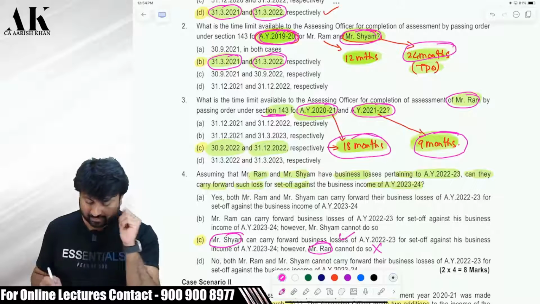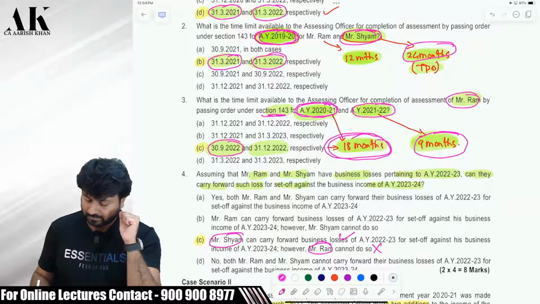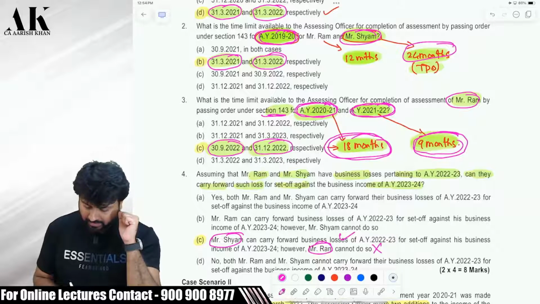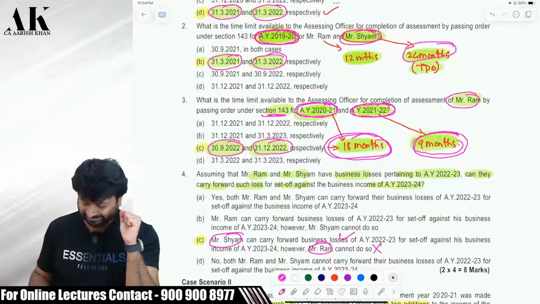Okay. So for 2021, the time limit was 18 months from the end of relevant AY, and 18 months from the end of relevant AY will complete on 30th September 2022. And for 21-22, it will be 9 months from the end of relevant AY, and 9 months from the end of relevant AY will come to 31st December 2022. Check it, please. I hope it is clear to all of you, right?